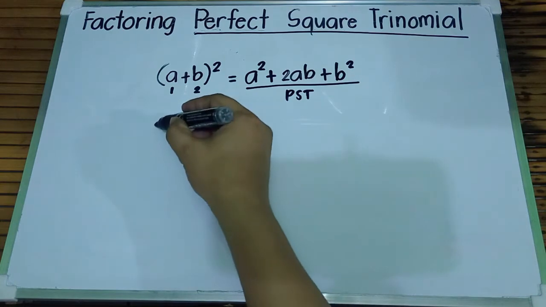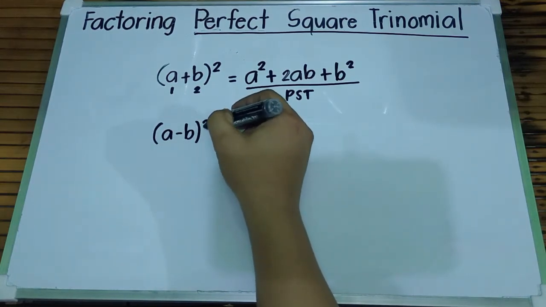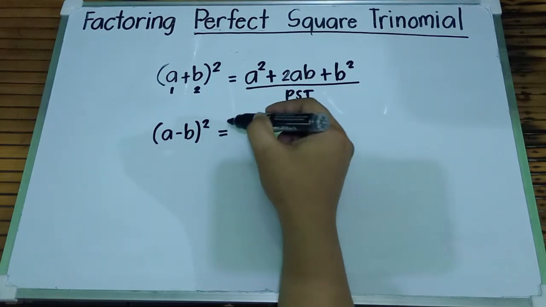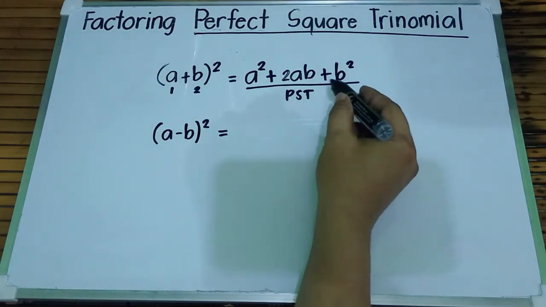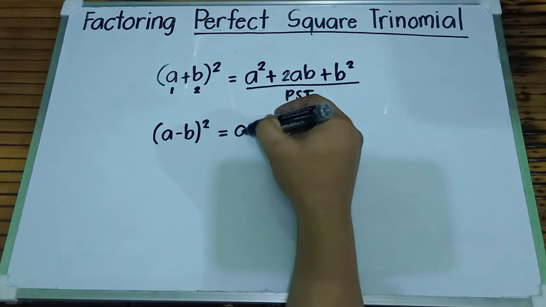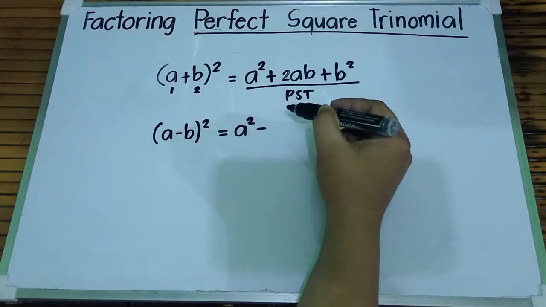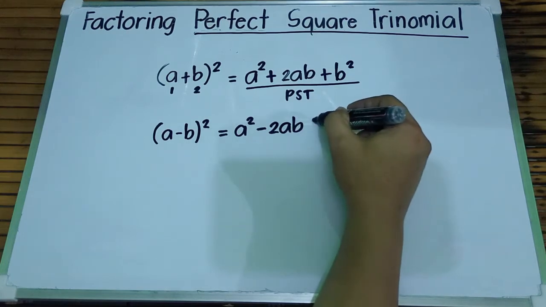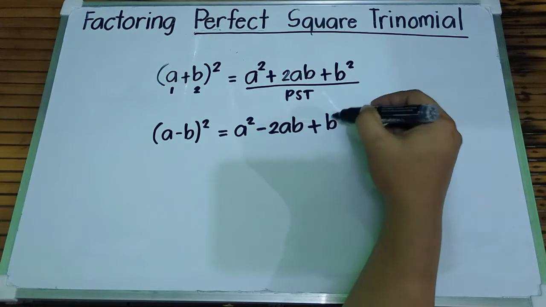Let's consider this a minus b squared. This square of a minus b is equal to, so let's still use the steps here. Square the first term, that is a squared, minus twice the product of first term and second term, so that is 2ab, plus square the second term, that is b squared.